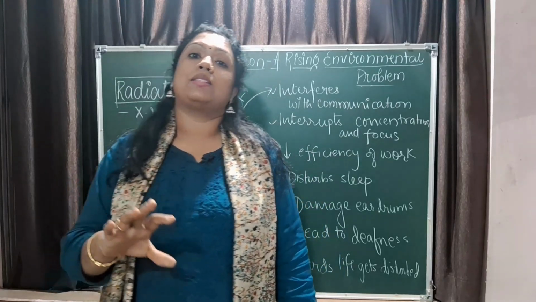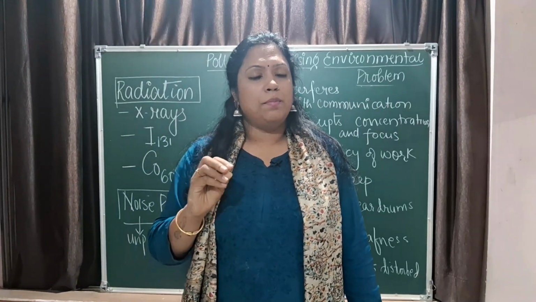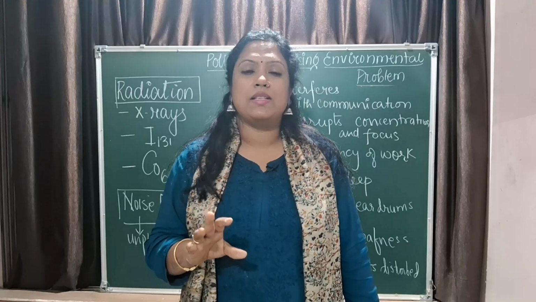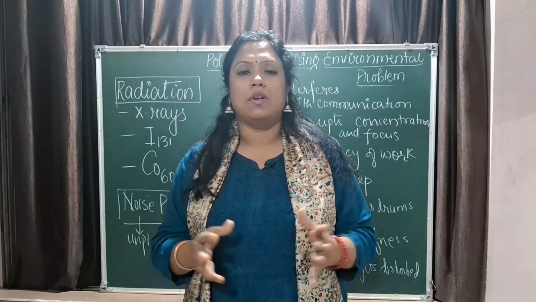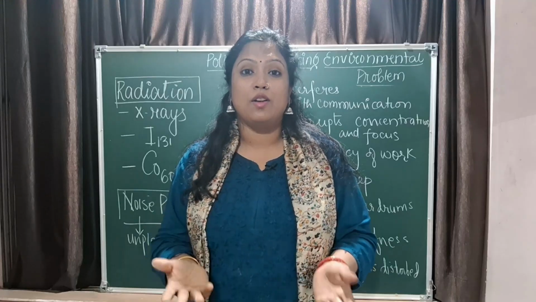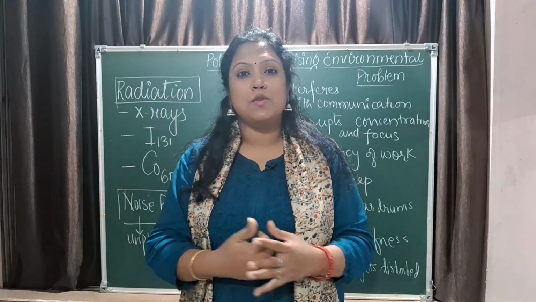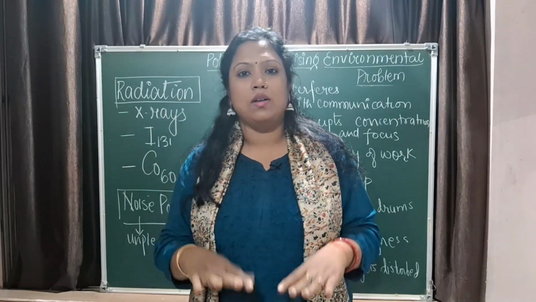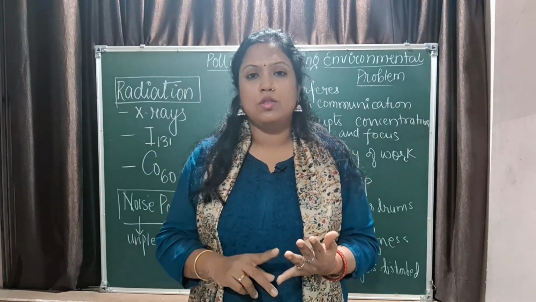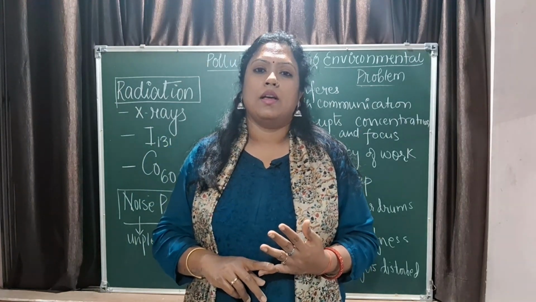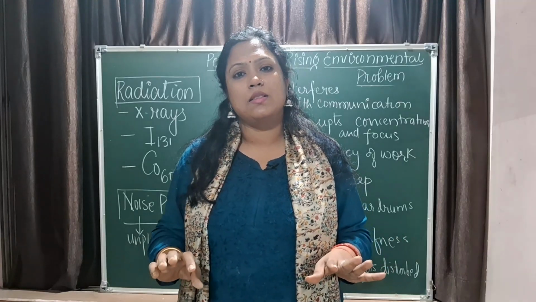Next one is the plastic pollution. The biggest problem nowadays is the plastic pollution. When plastic came into existence, it was like a boon, but now it's a curse. How to get rid of it? Because even the first plastic which was there on earth is still on earth. So the best way is the 3 R's: reduce, reuse and recycle, and minimize the use of plastics.